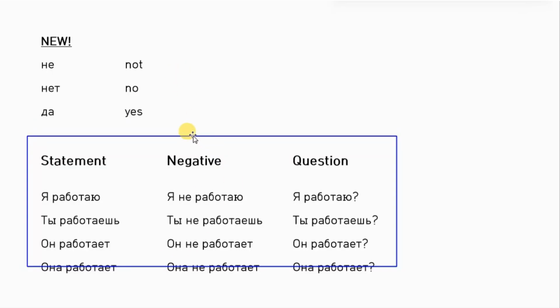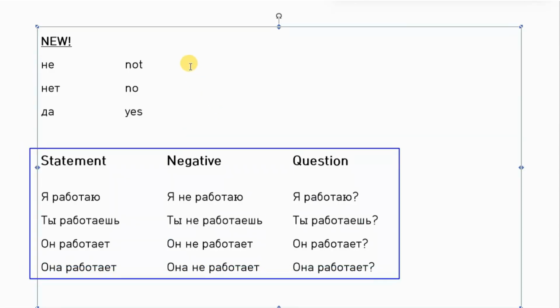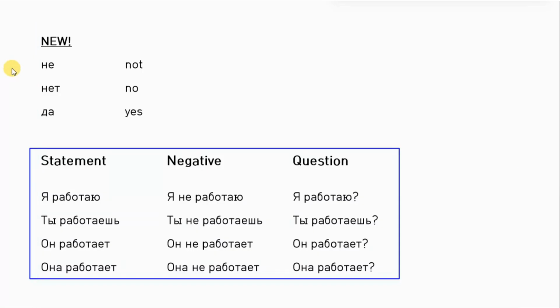Now, let's learn how to say not, like negative expression. It is не. It's important to differentiate from нет, which is just no. You can say it's opposite from English. There is no T here and there is T here, right?